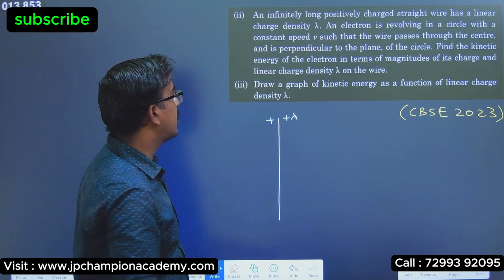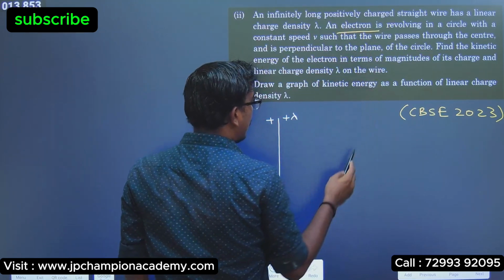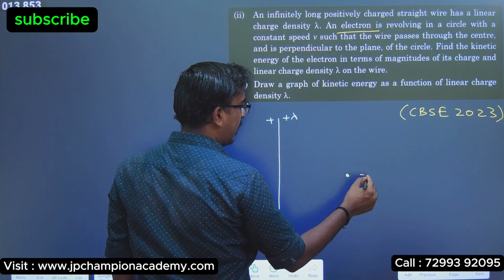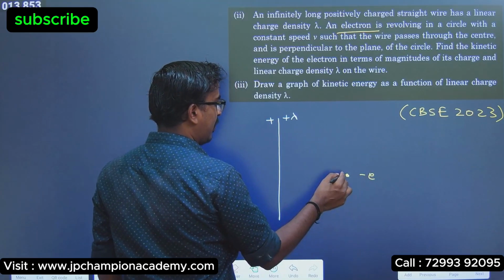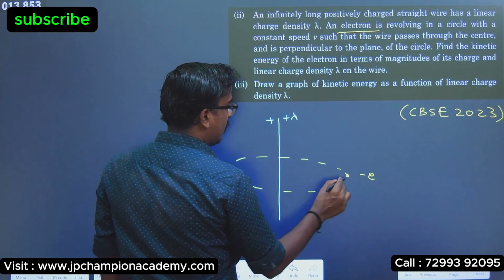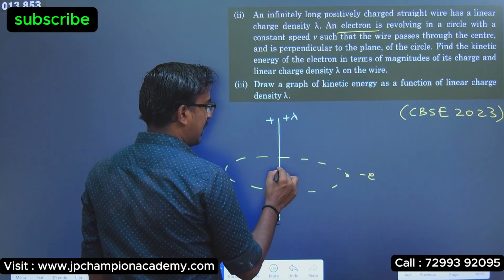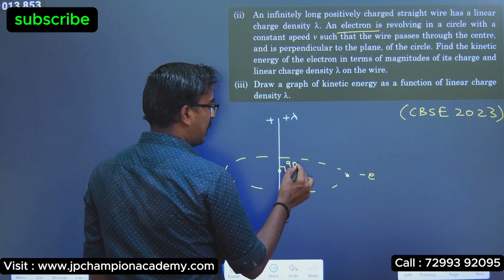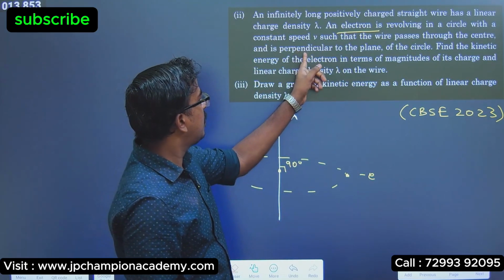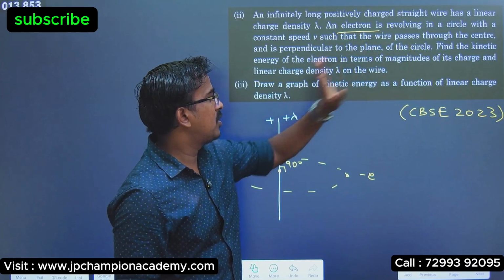So what they mention is there is an electron. This electron is revolving, electron is a negative charge, it's revolving, and the wire is actually passing through the center of the circle, and they said it's going to be perpendicular. Yes or no? They said it is perpendicular to the plane and the wire passes through the center.